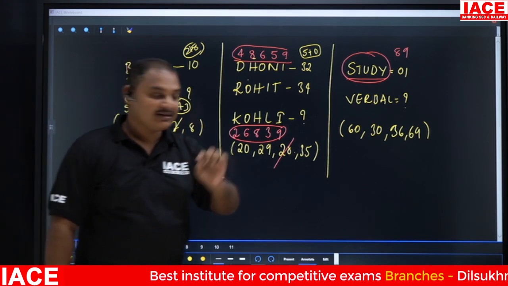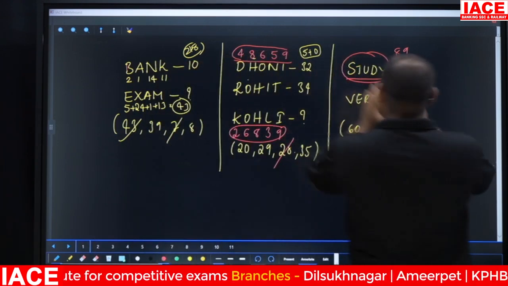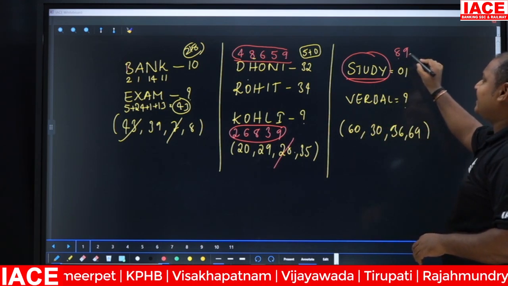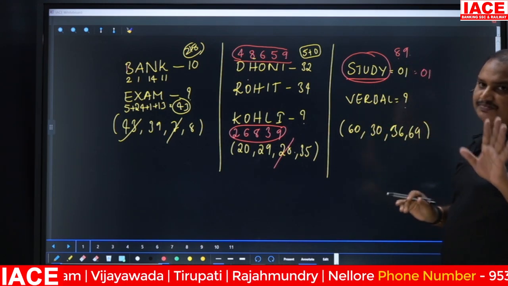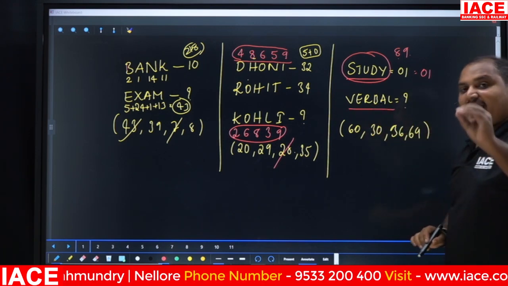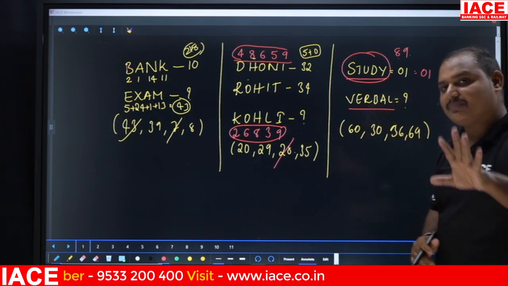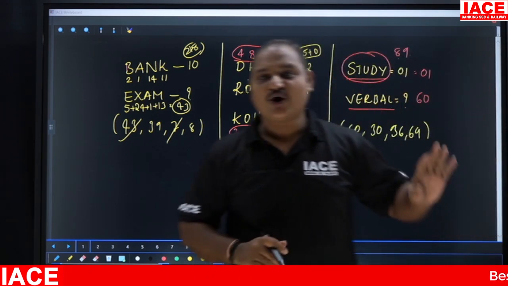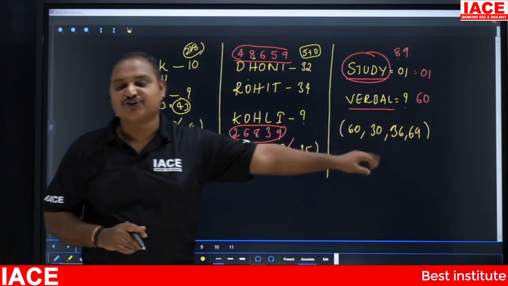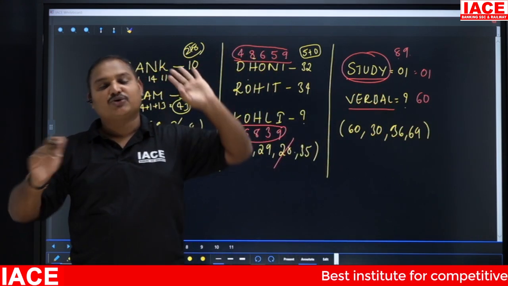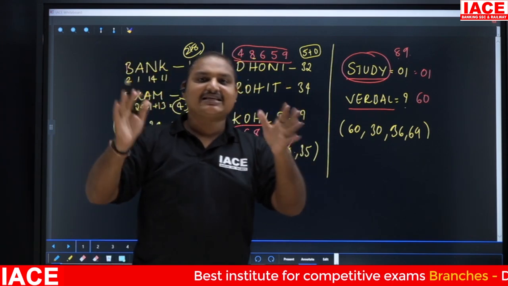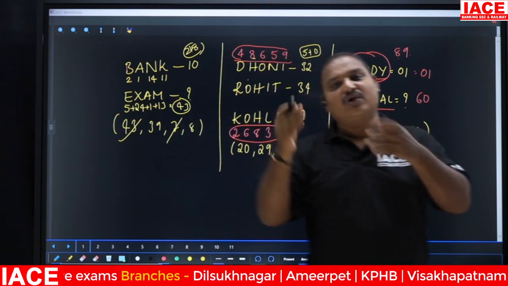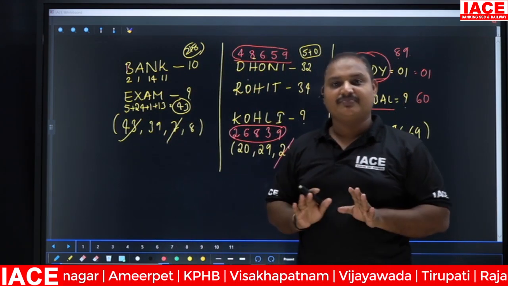But the logic that they have given here is completely different. See, I got 8 and 9 difference is 1. I have written 1. Now I'll go with this. If I add the letters in the word verbal, I'm going to get 60. Very good. 60 is present in the first option itself. Yes, you are going to mark that answer and feel that yes, I'm going to get the correct answer. I'm going to get the job. I'll get the job for 9 to 5 or 10 to 6, whatever it may be, and I'll get the job near to my house only.